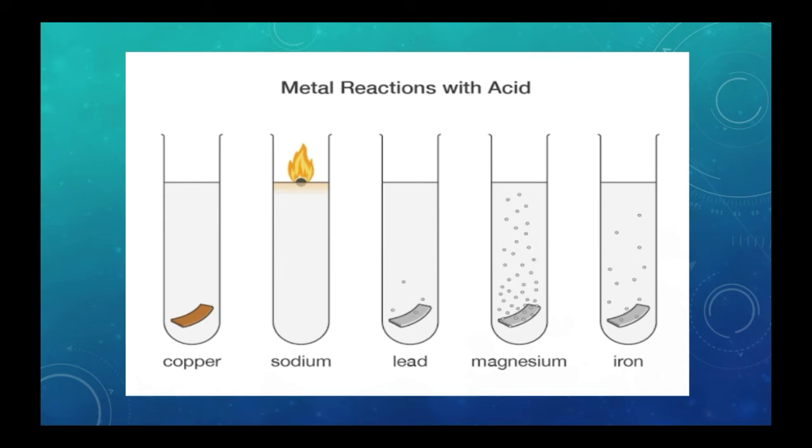In this situation, we can see that metals react vigorously with acid, and we can also see that it will produce hydrogen gas. How we can check is that when that hydrogen gas burns, we can hear a pop sound.